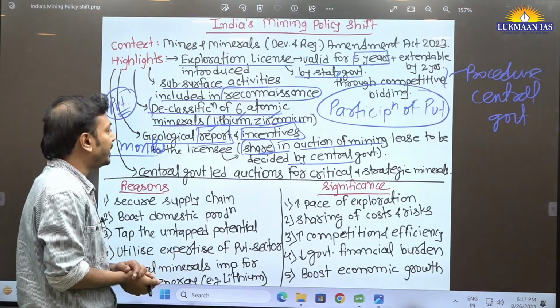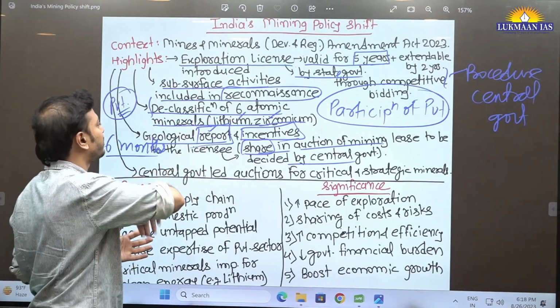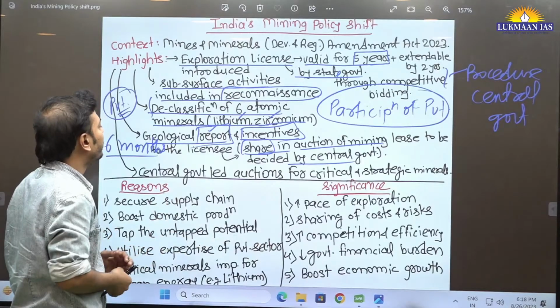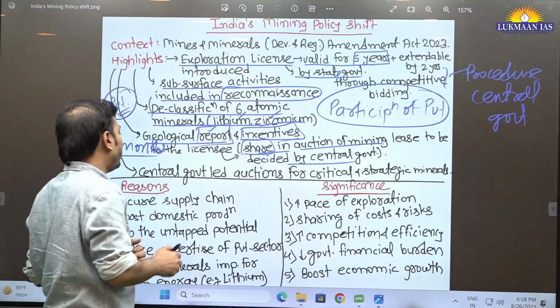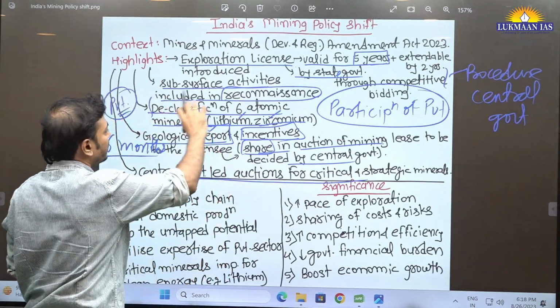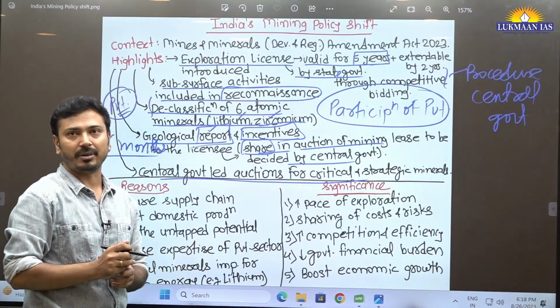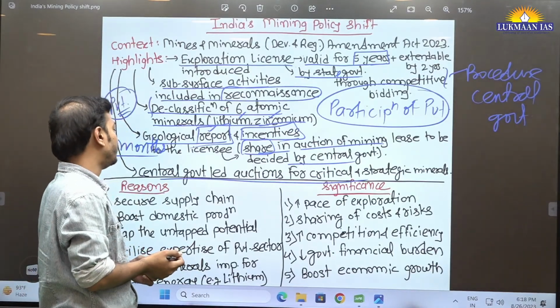At present we are very much import dependent. So declassification will help; the private sector participation, their expertise will be helping here. Understood. And finally, central government led auctions for critical and strategic minerals. So अभी जो हमने 6 minerals की बात की है, यहाँ पर central government will be doing the auctioning part for exploration of those minerals.